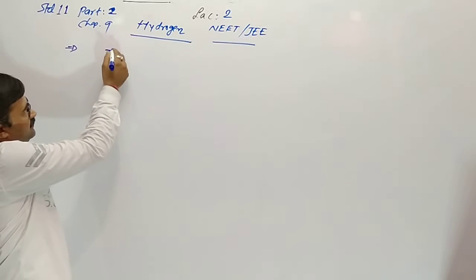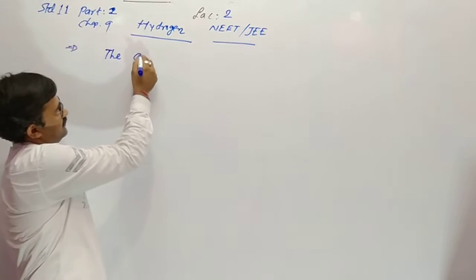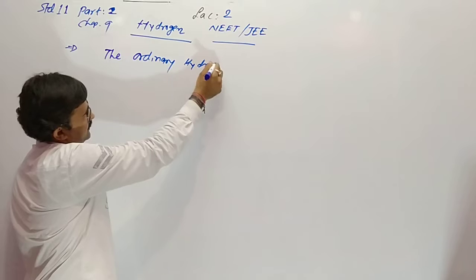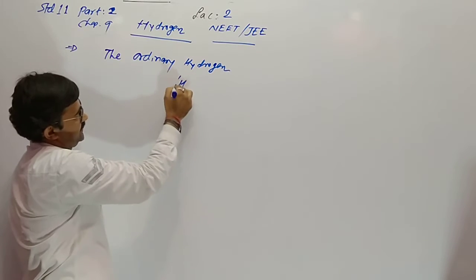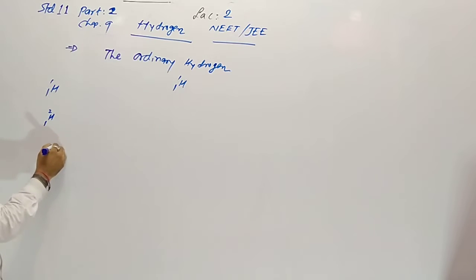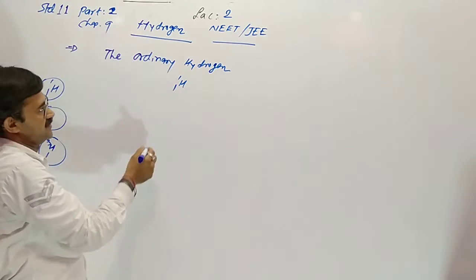Before that, the ordinary hydrogen. Ordinary hydrogen means the protium. Actually, the isotopes of hydrogen are three: protium, deuterium, and tritium. Ordinary means the protium.